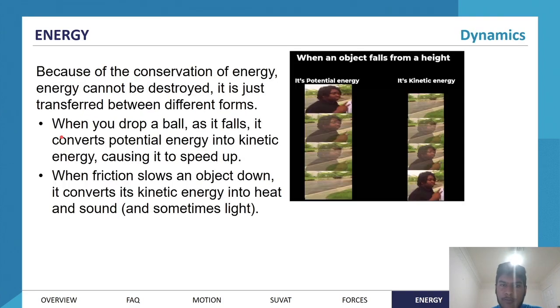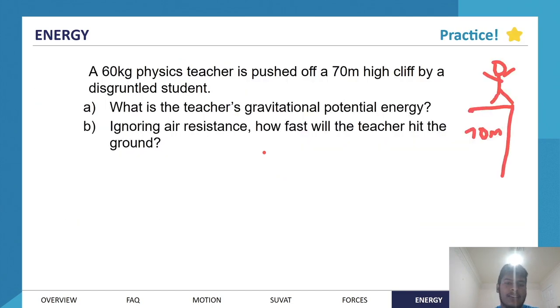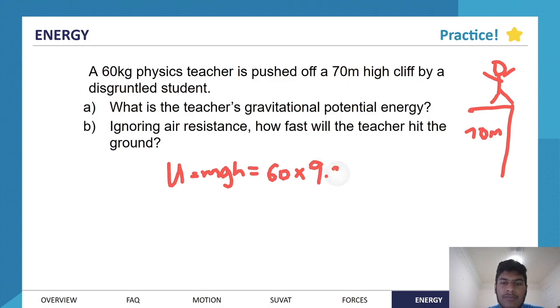And so, what is the gravitational potential energy of the teacher? Well, we saw the formula before. It's U equals mgh. It's dependent on the mass of the teacher, the acceleration due to gravity, and the height. And that formula is actually not too hard to derive. It's pretty much directly related to the work required to get the teacher up there. So U equals mgh. m is 60 kilograms, g is the acceleration due to gravity, and h is the height above the ground, so 70 meters. So we can say that the teacher has 60 times 9.8 times 70, which is 41,160 joules as a unit of energy, joules of potential energy.